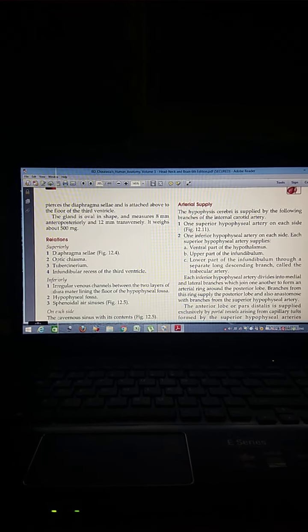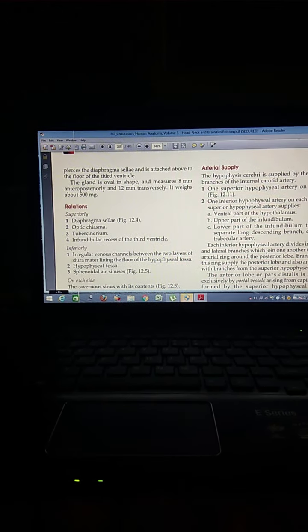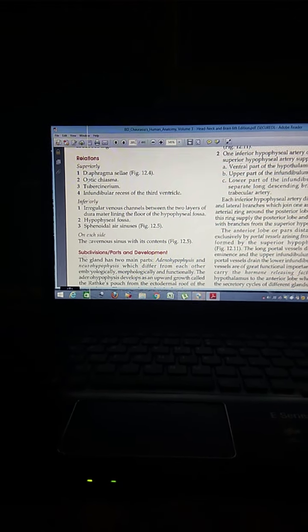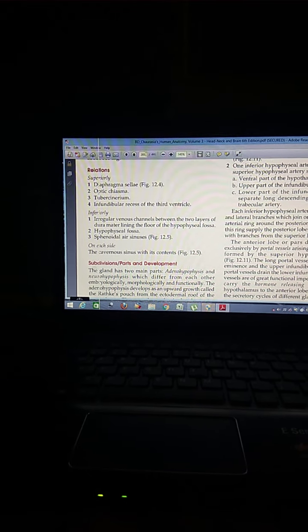Now, the gland is oval in shape and measures 8 mm anteroposteriorly and 12 mm transversely. Its weight is about 500 milligrams. Relations: superiorly, the diaphragma sellae, optic chiasma, tuber cinereum, and infundibular recess of the third ventricle.